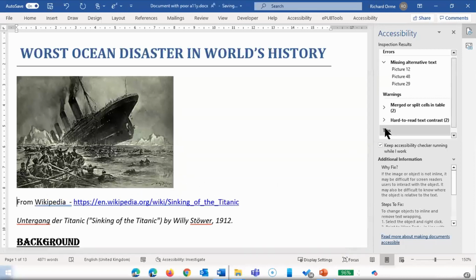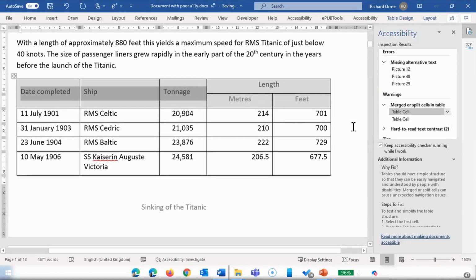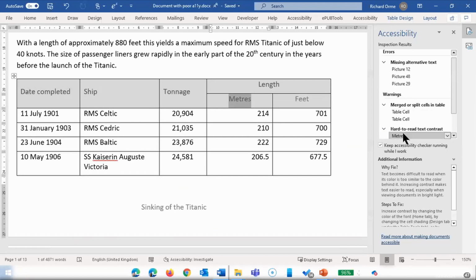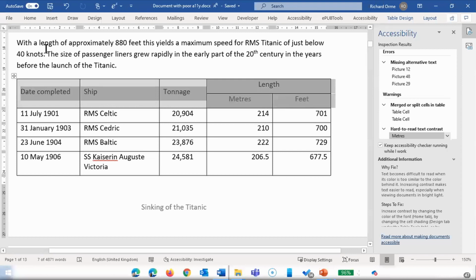Okay, then there are some warnings. You might have merged or split cells in a table, but this might be correct. You don't have to correct it if this is done on purpose. But let's have a look. What is the warning? Hard to read text contrast. Now we can see that there is a light gray background and also quite light gray text.